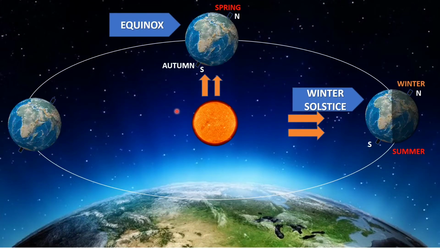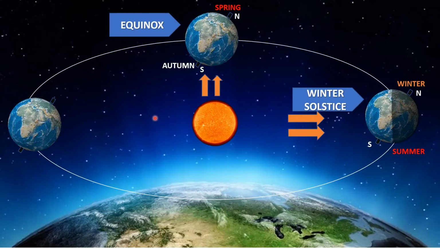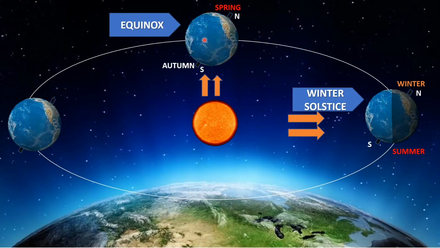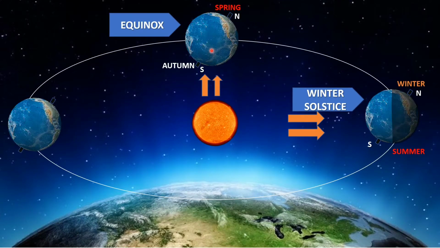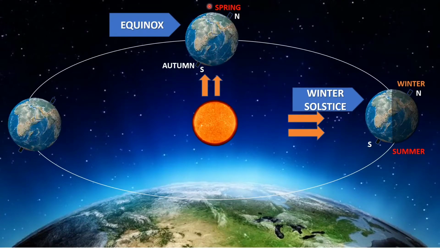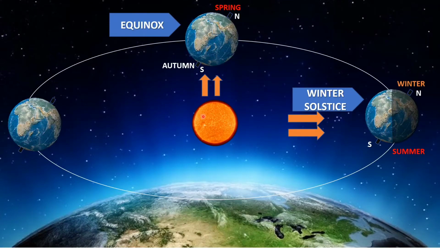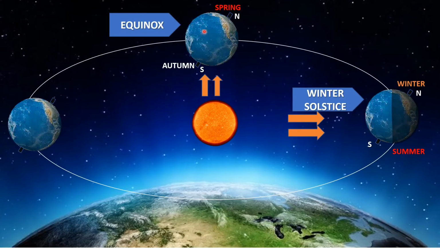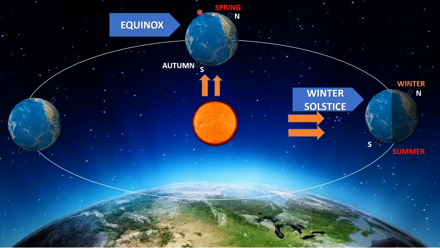Now what happens, you can see again, here I forgot to explain over here. This part which is visible is going to have day, and the other part of the earth which is not visible over that side is going to experience night. We are watching it from this side of the sun. The one which is facing towards the sun is going to have day, and the other one, which is the back side of the earth, is going to experience night.